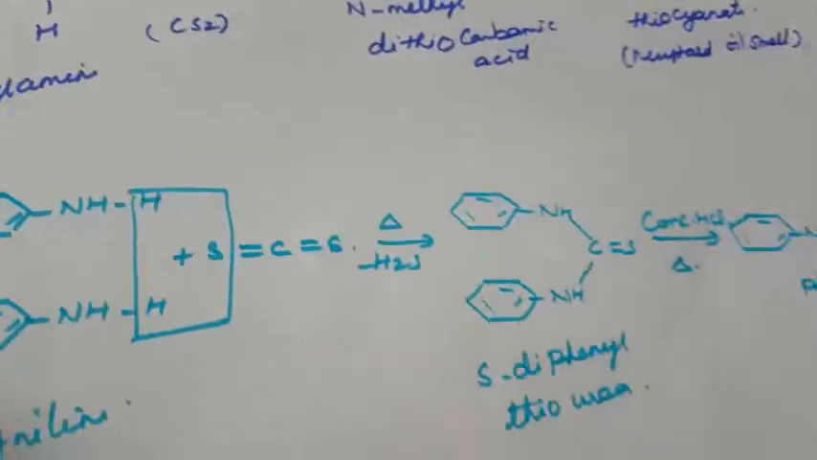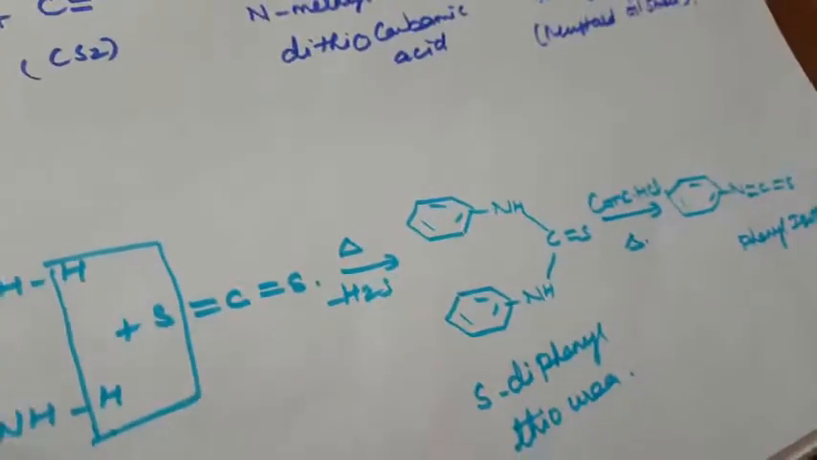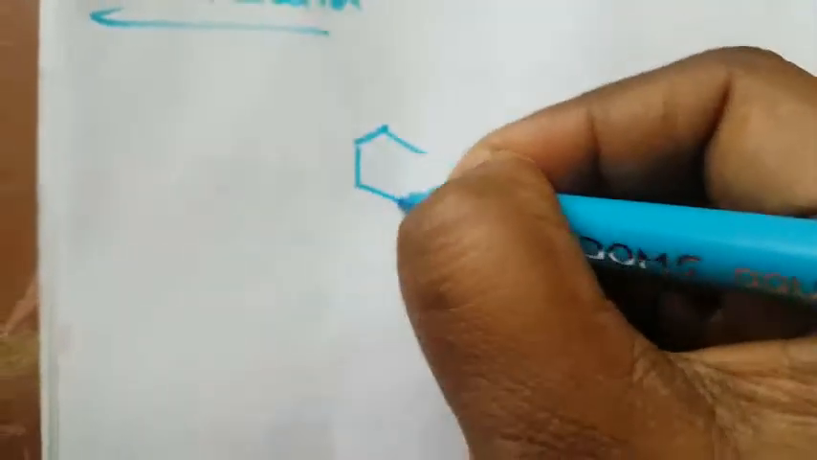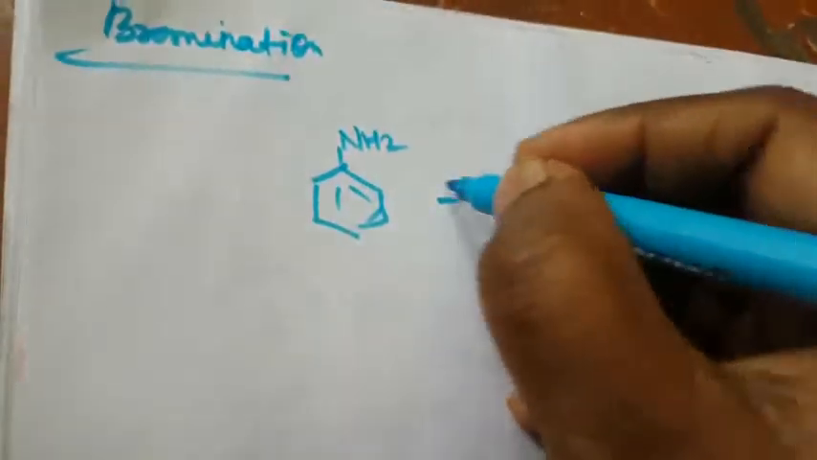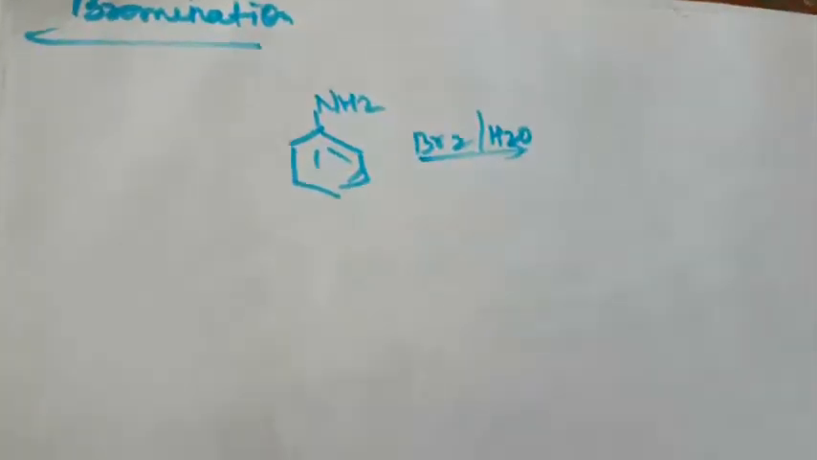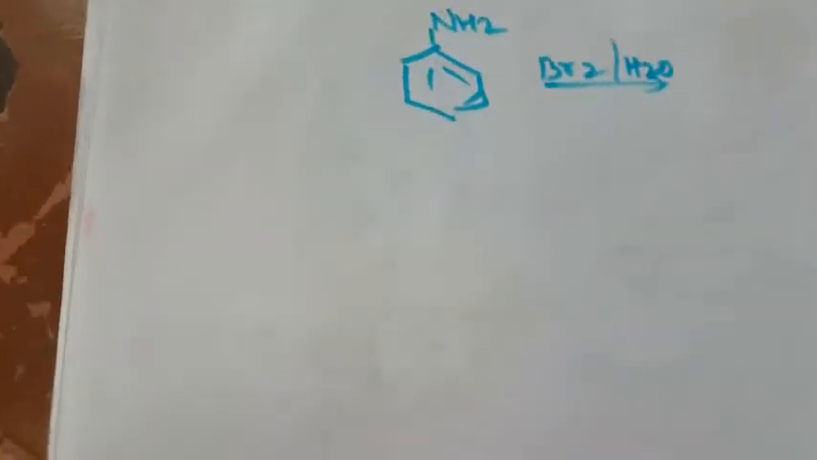Next one is electrophilic substitution. What is meant by electrophilic substitution? Again, bromination, nitration and sulfonation. What is bromination? Here that is the benzene ring, aniline NH2, in the presence of bromine Br2 and H2O, bromine water, to form this compound.